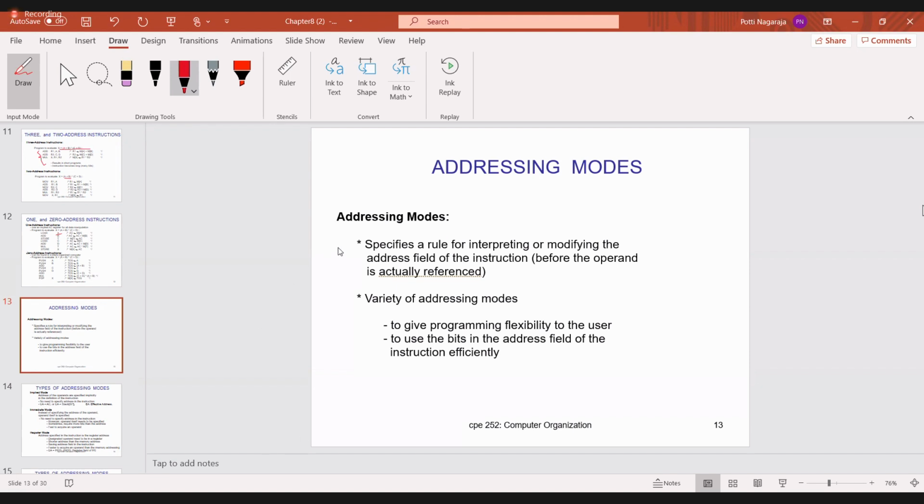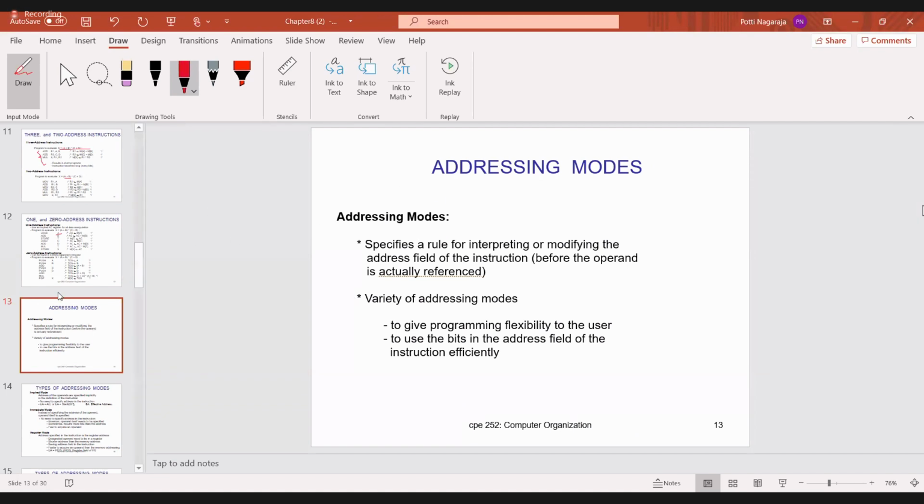You already know, when the I bit is 1, what is the meaning? In the instruction format, if the I bit is 1, it contains the indirect, whereas I bit 0 means direct addressing mode. Effective address is directly present. When it is 0, effective address is present. When it is 1, it contains the address of the address.